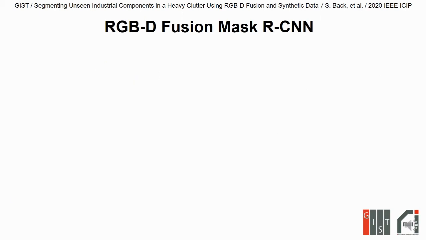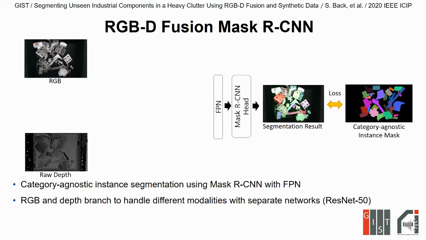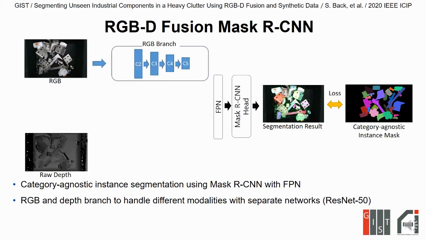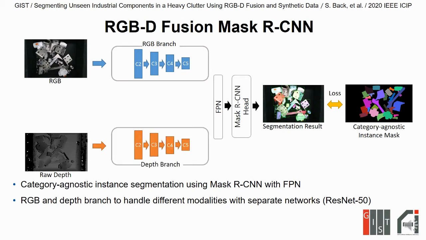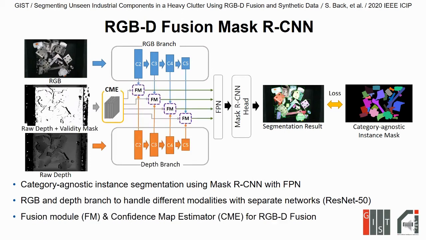From the RGB and raw depth map input, the RGB-D fusion Mask R-CNN is trained to predict category-agnostic instance masks. To handle different modalities, we divide the feature extractor into an RGB branch and a depth branch, one for each modality. As an RGB-D fusion strategy, we adopted a fusion module and a confidence map estimator in the Mask R-CNN.